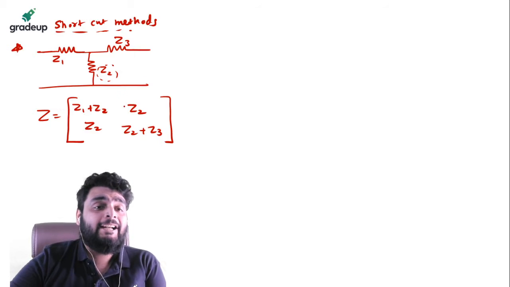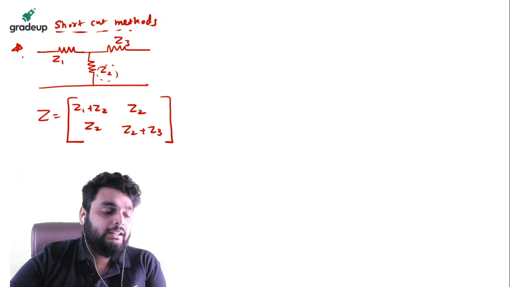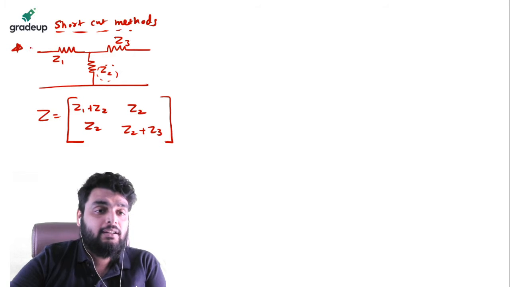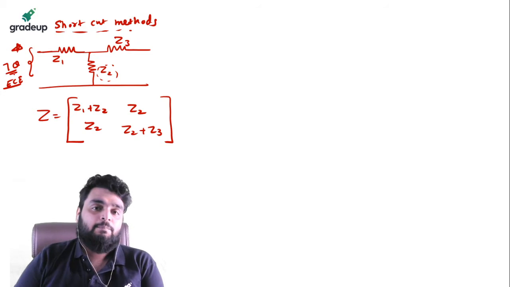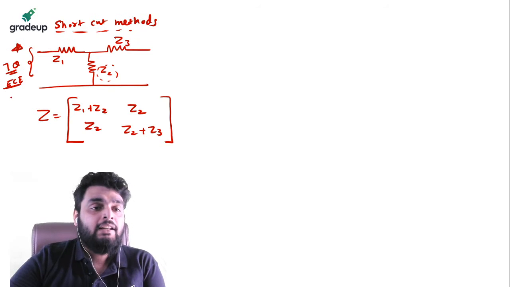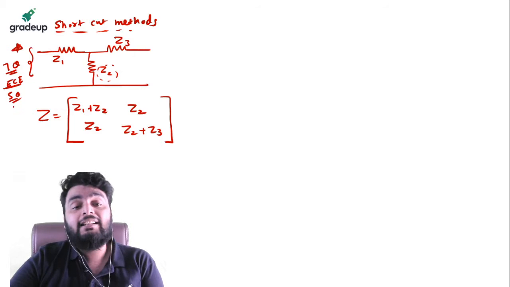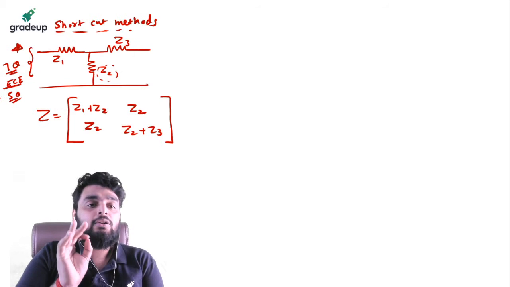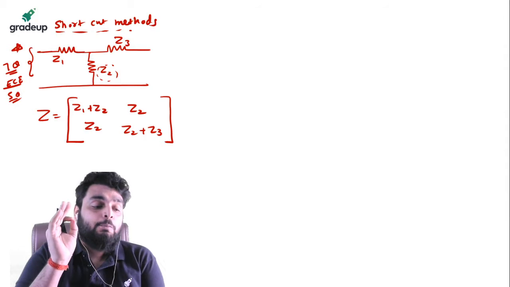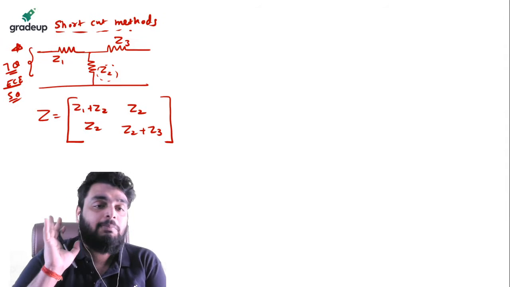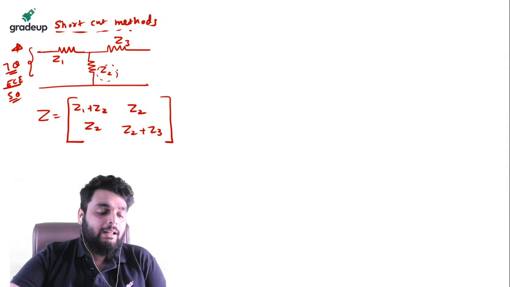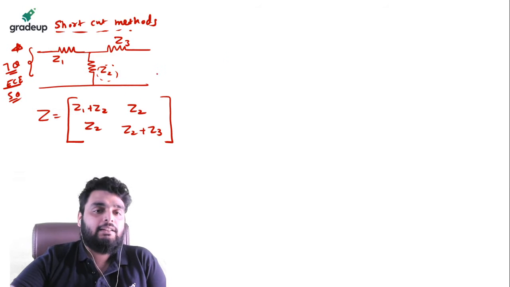You will be amazed to know that on this particular concept, 7 questions all along in ECE have been asked in the last 10 years. And if you include the EE, in EE 5 questions on this particular network have been asked in the last 12 to 13 years. And IN also, this is the same number. So this network is very, very important. So to save your time, remember this particular shortcut. If we have a T parameter, the Z parameter will be like this one.